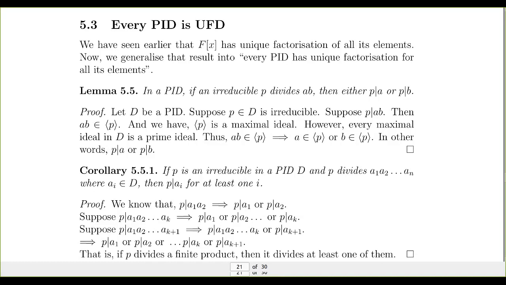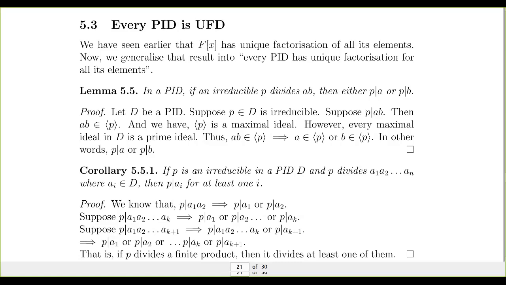And by the cancellation law, in an integral domain, we can cancel terms. We don't have a multiplicative inverse for P1, so we cannot multiply by P1 inverse and remove those terms, but we can cancel in an integral domain. We cancel P1 and we will get P2, P3, etc., PR. The product of these R minus 1 terms is U1 times Q2, Q3, etc., QS.